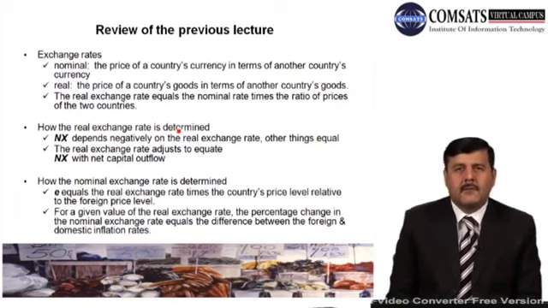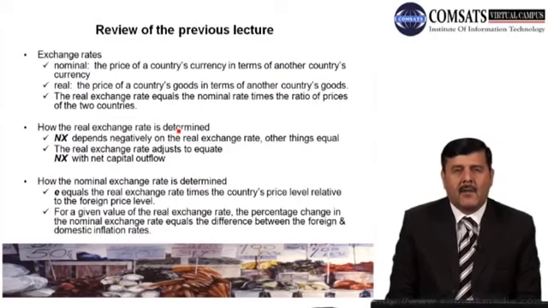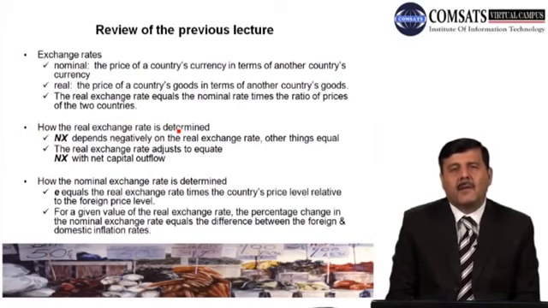So there are two types of exchange rate that we have discussed last time, and one is the nominal exchange rate, the other is real exchange rate. So nominal exchange rate is the price of a country's currency in terms of another country currency, right? So when we convert a currency of a country into another currency, that is basically the nominal exchange rate. So if we, for example, say that $1 US is equal to 97 Pakistani rupees, so that is the exchange rate of Pakistani rupee with US dollar. So that is known as the nominal exchange rate.